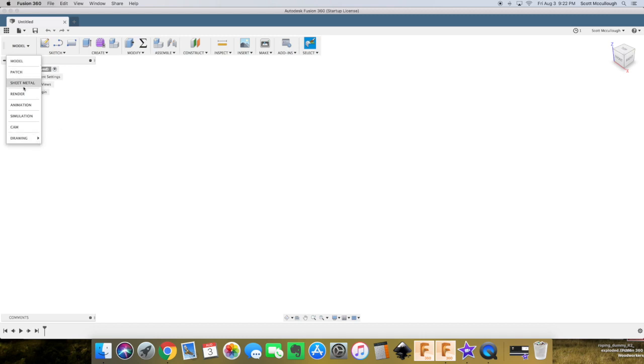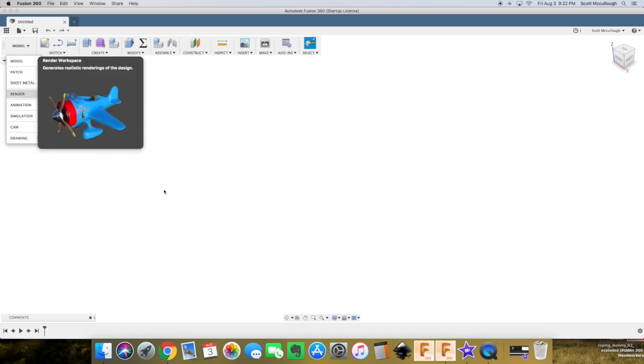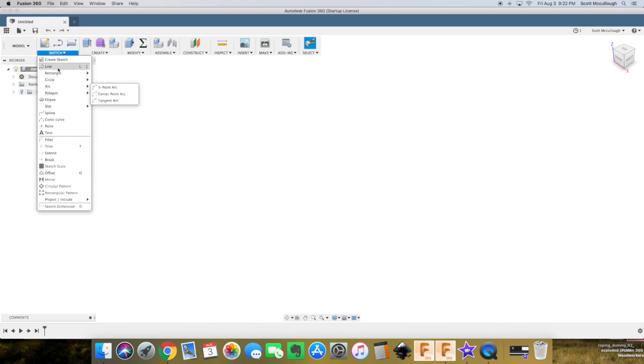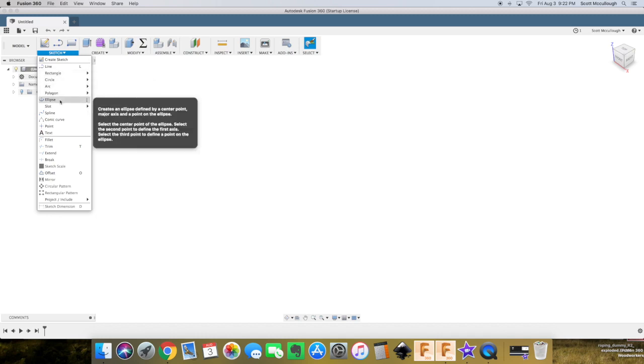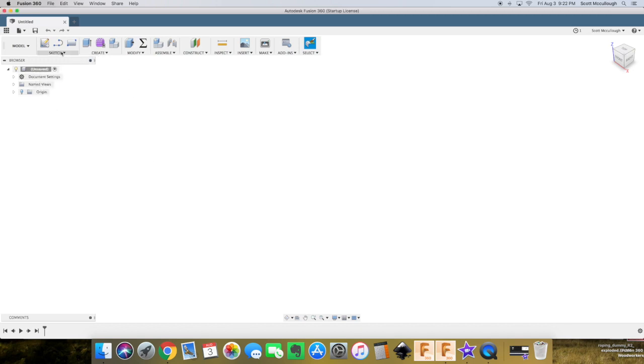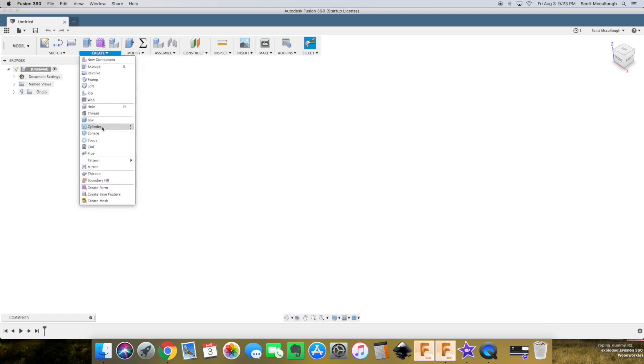But they've got these different workspaces you can work in. Another thing that you're going to be working quite a bit in is this sketch tab here, and here are all the different sketch features. You get basic stuff: rectangles, circles, arcs, and splines. We use those quite a bit. And you can change these to whatever the ones you use the most are. Under the create tab, we use some of this quite a bit.